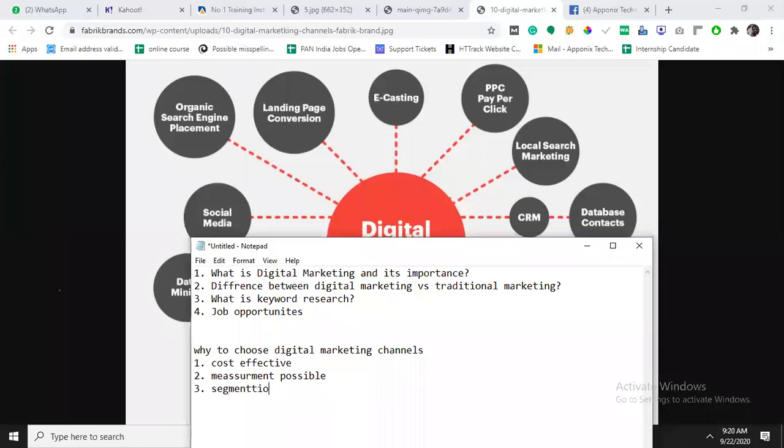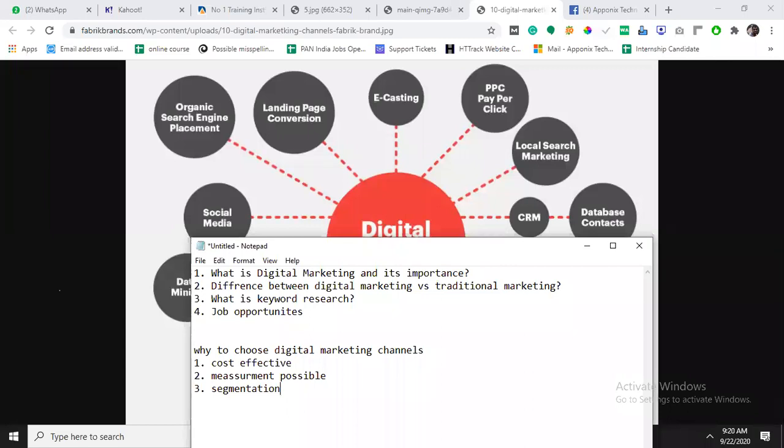Segmentation means we can make a filter however we want for the people. For example, if you are promoting an MBA college, MBA admission, or any MBA applications, what age group do you have to target?